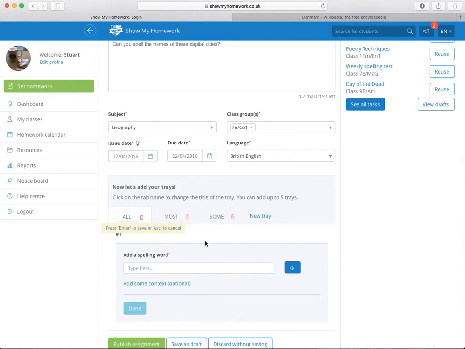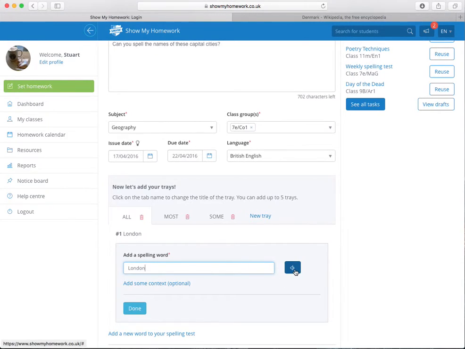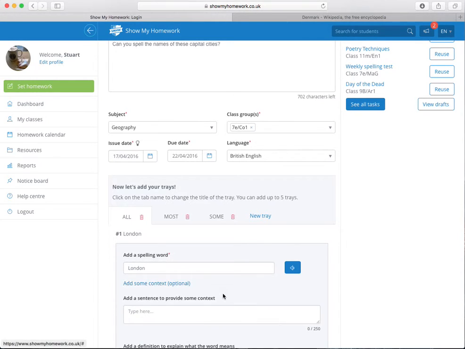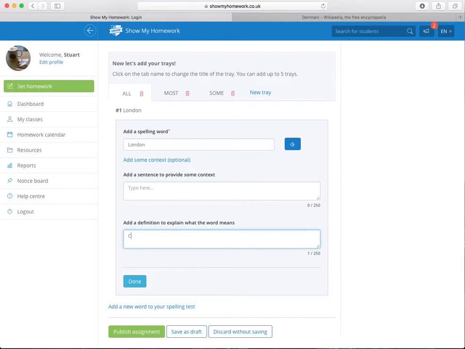So I'm going to click on the all tray there, and I'm going to type in a word. Now this system works by just automatically looking up how to say the word in a database. So if I click on the play button to check that it's going to say it correctly, which it should do, London. There we go. So I can add in some context. I can put capital city of the United Kingdom. And here I could use the word in a sentence.